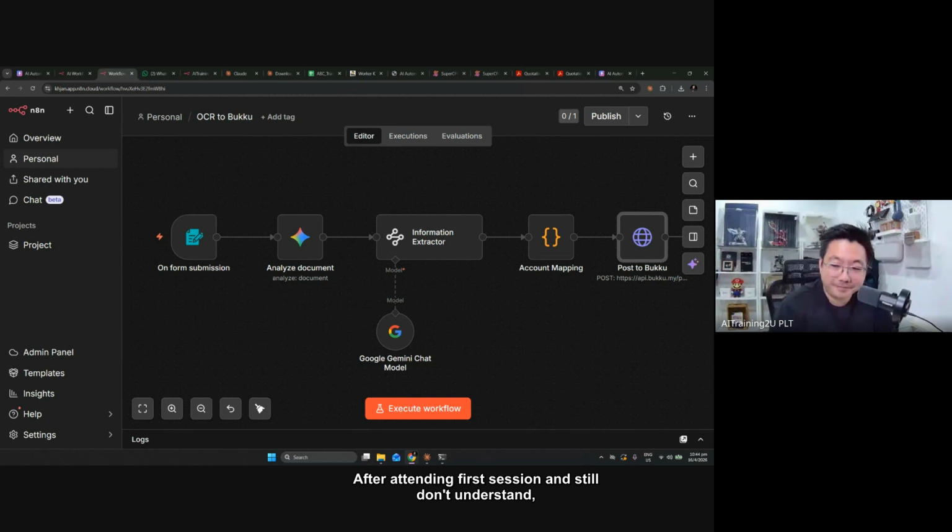Doable. Okay, Jackson: after attending the first session and still don't understand, can I repeat in your future class? Basically right now our class comes with 3 months of WhatsApp support. And what happened is, last month we just concluded one and there's a freelancer doing accounting also. On and off, I will help her to answer questions. She actually DMs me, maybe she's more shy to ask in the group chat.